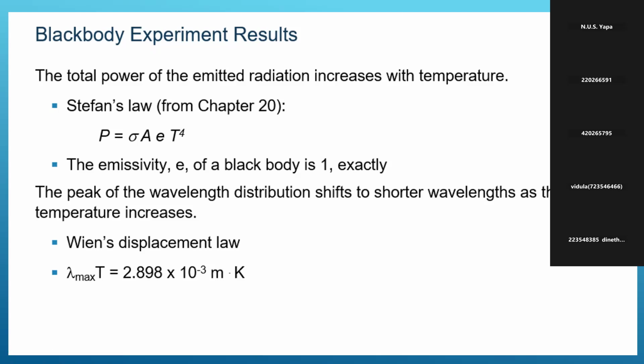Lambda max is proportional to 1 over T, and also the maximum frequency is proportional to T. You can see as frequency increases, lambda decreases. So the peak of the wavelength distribution shifts to shorter wavelength as temperature increases. This is Wien's displacement law, right? We can compare some bodies' lambda or temperature using Wien's displacement law, right?